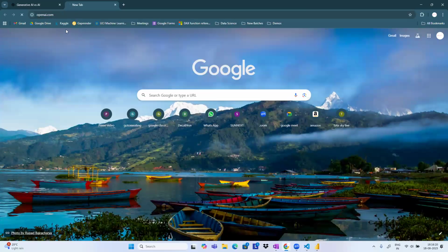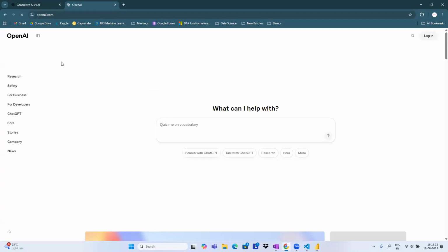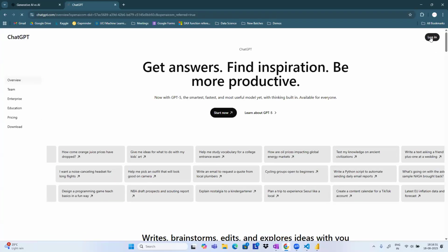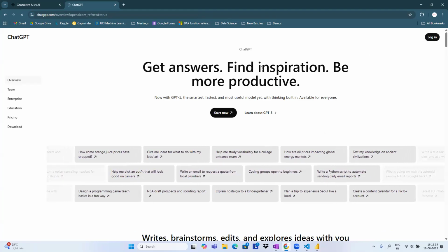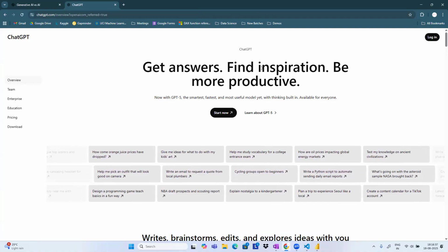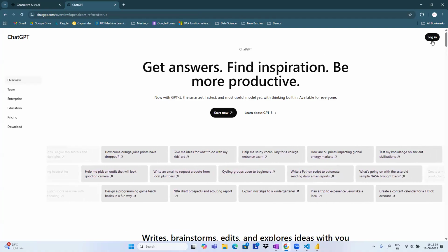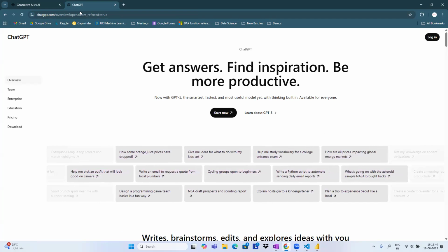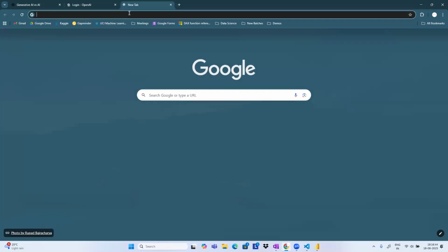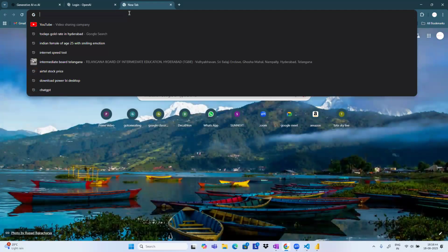There is something called openai.com, which is nothing but the models. Here we have different types of ChatGPT models or AI models. We just have to log in and work on that. No need to worry about that. You have to create an account and pay some money so that we can use the implementations. Don't worry, later I'm going to use this. You may have never heard about some of these.